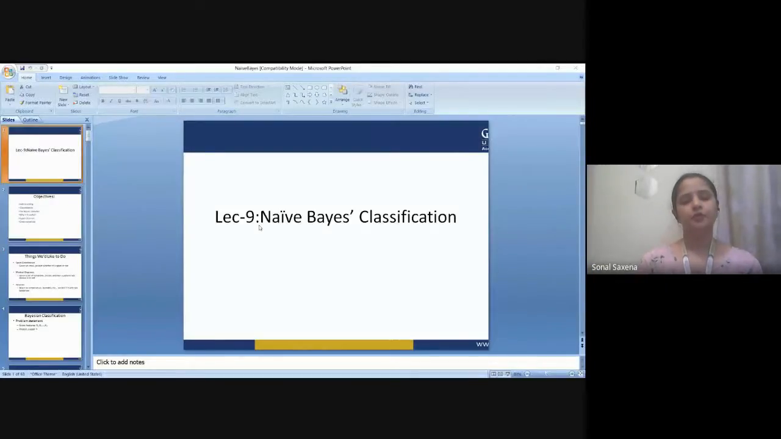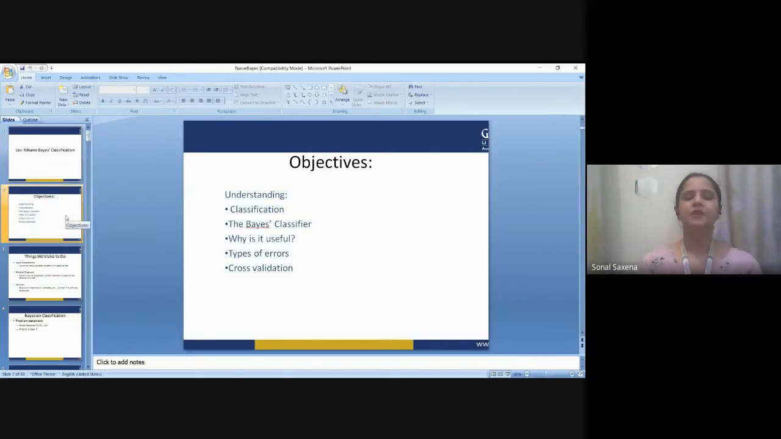So here I'm going to tell you about naive Bayes classification, and these are today's objectives of this lecture. We are going to cover classification, the Bayes classifier, why this is useful, what kind of errors naive Bayes classification can have, and what exactly is cross validation. All these things we are going to cover in today's lecture.